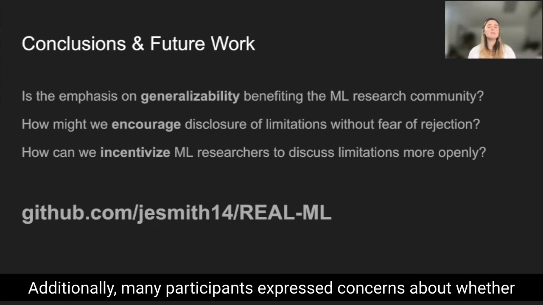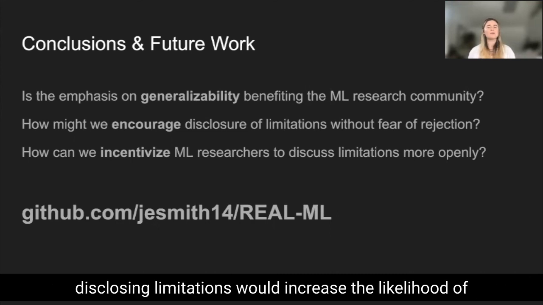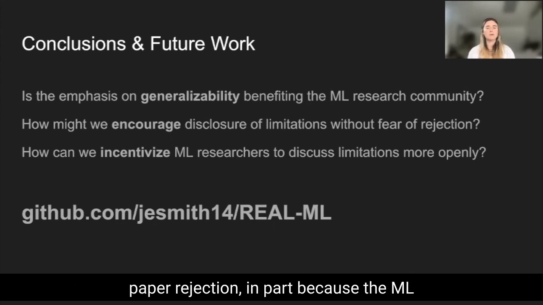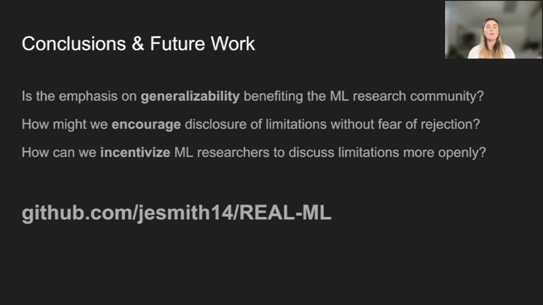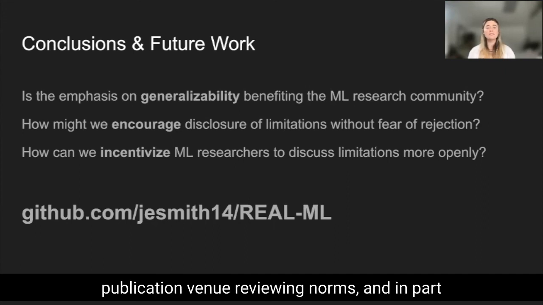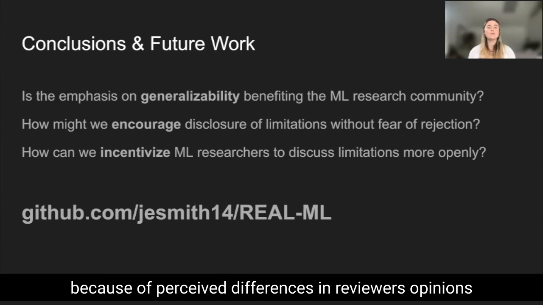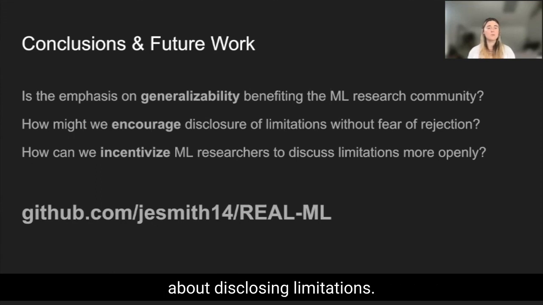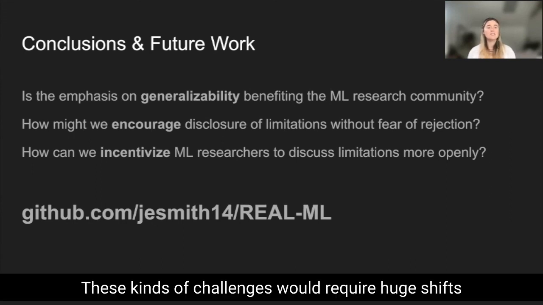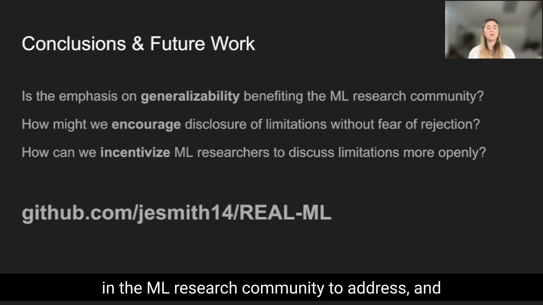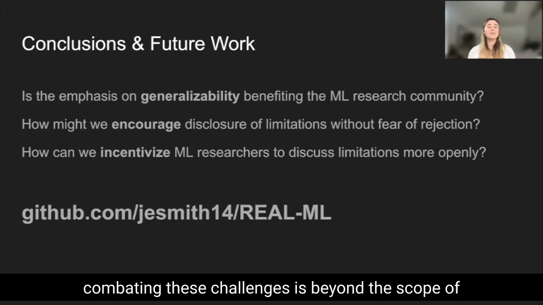Additionally, many participants expressed concerns about whether disclosing limitations would increase the likelihood of paper rejection, in part because of ML publication venue reviewing norms, and in part because of perceived differences in reviewers' opinions about disclosing limitations. These kinds of challenges would require huge shifts in the ML research community to address. And though Real ML is a great start, combating these challenges is beyond the scope of what can be accomplished with a tool.